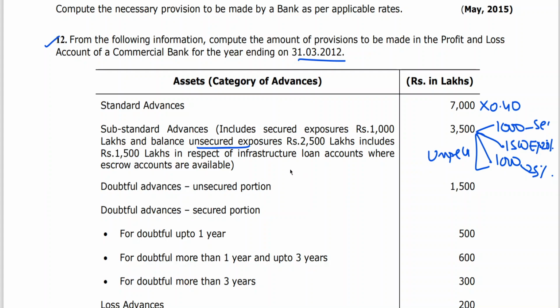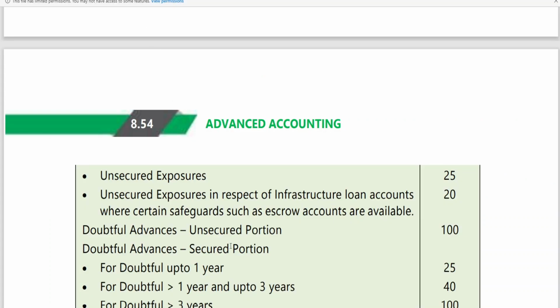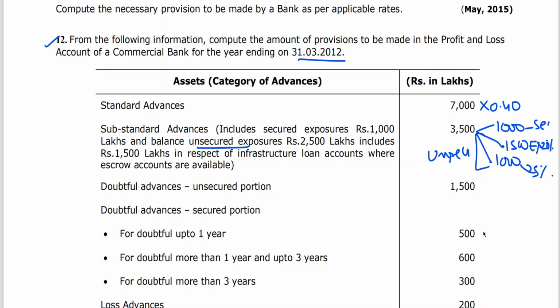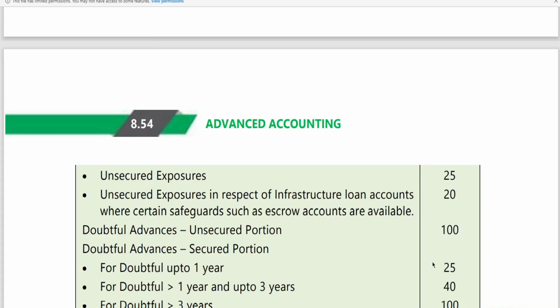So clear? Now this is what we should do. The next one, doubtful advances, unsecured portions. See, for doubtful advances also we have learned 100%. Unsecured, I think this you can answer. For doubtful up to 1 year, we have learned 25%. You can cross check. 25%.